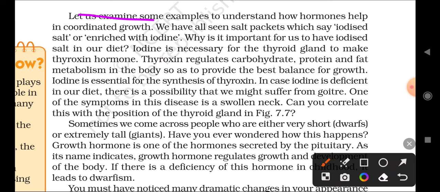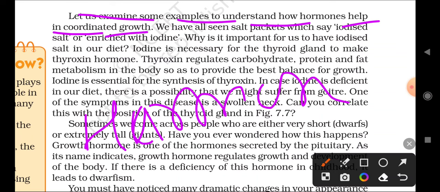Let us examine some examples to understand how hormones help coordinate growth. Coordinating means controlling how the body should grow, when it grows faster, and when it grows slower. These are controlled by hormones only.